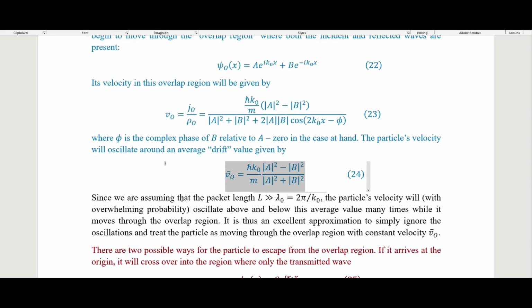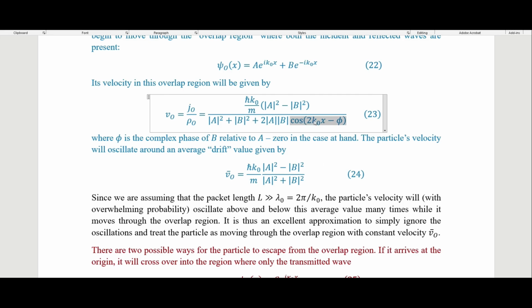And since we're assuming that the packet length here is much greater than the wavelength, which is equal to 2 pi over k naught, the particle's velocity will, with overwhelming probability, oscillate above and below this average value many times. So we get this oscillation because of this cosine here.